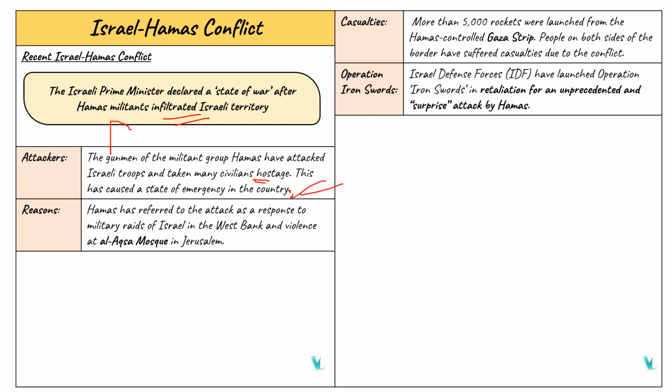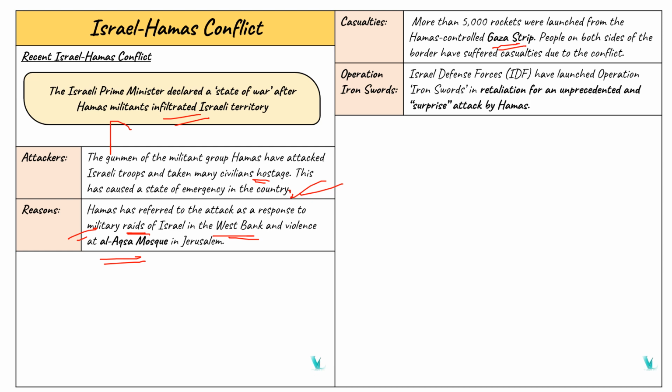So this is the reason: Hamas has referred to the attack as a response to the military raids of Israel in the West Bank and violence at Al-Aqsa Mosque in Jerusalem. So Palestine, Israel and West Bank. These are the important points we have to focus on for our UPSC perspective. Here more than 5,000 rockets were launched and there are lots of casualties. And the Hamas-controlled Gaza Strip is in the news.